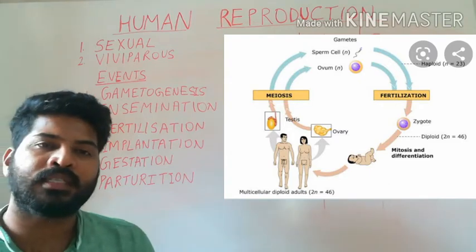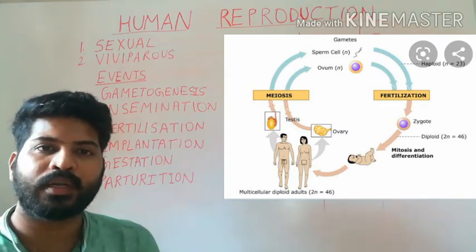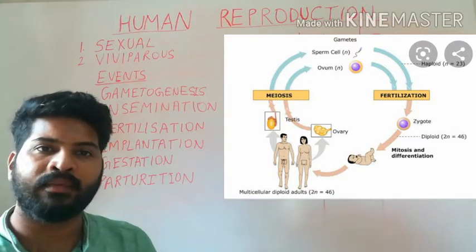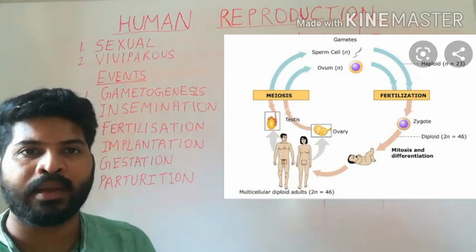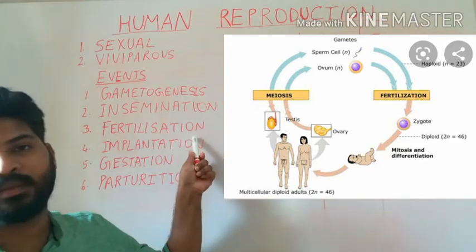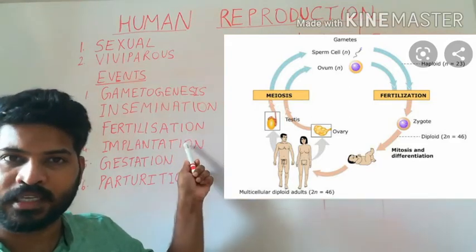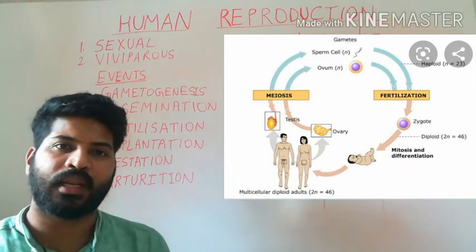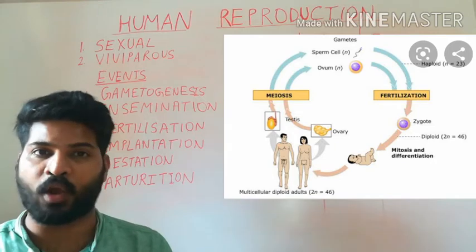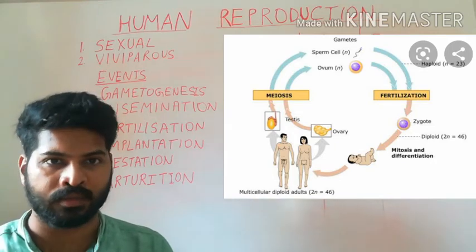Once the sperms reach the female reproductive tract, they will swim and reach the female gamete, that is ovum, and they will fuse with it, called fertilization. Once fertilization takes place, it results in the production of zygote, which is diploid.